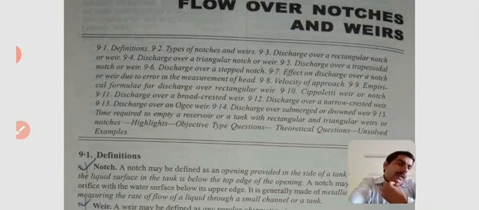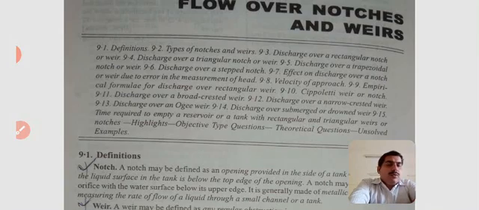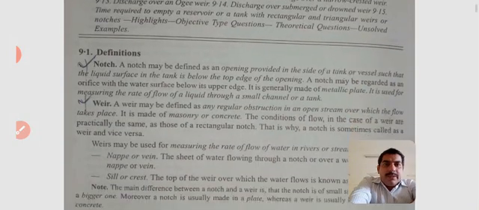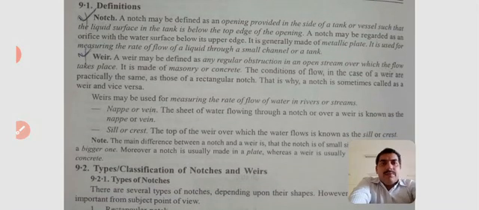Today, in this lecture of your subject, fluid mechanics, the topic is flow over notches and weirs. The notch is a measuring device and the weir is a flowing device, where the water flows above it. Now, some basic definitions of notches and weirs.